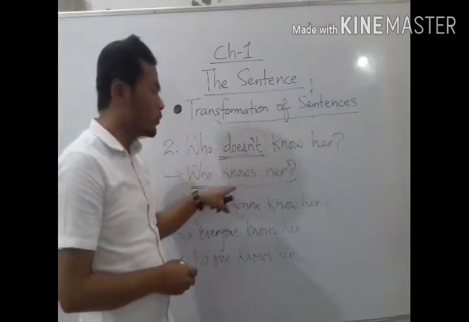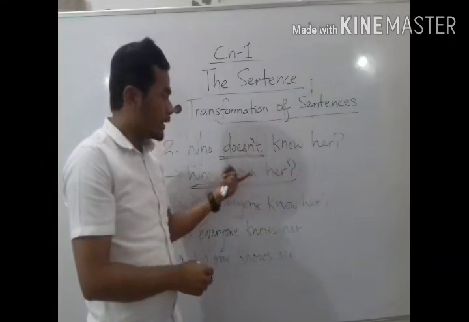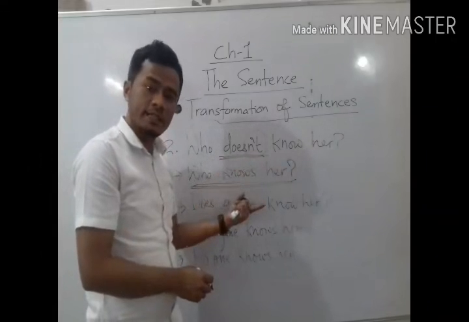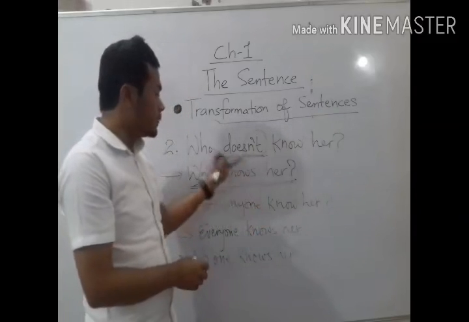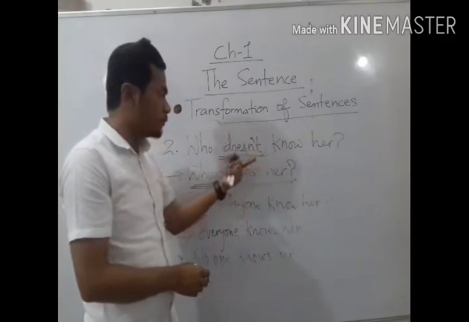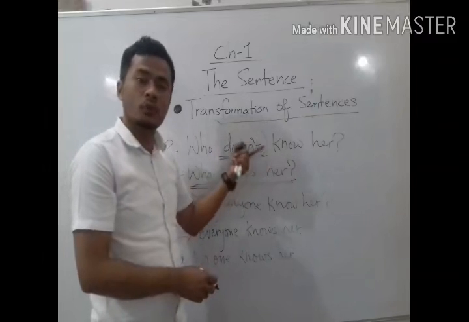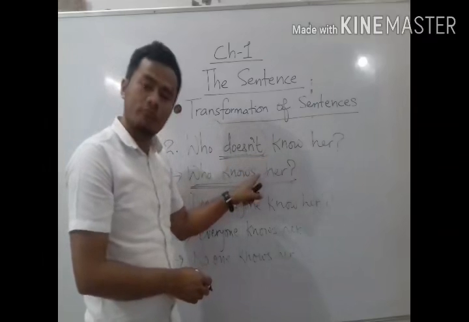The affirmative form is who knows her, because we don't have no or not here. So it is an affirmative sentence, but in interrogative form. In the same way, who doesn't know her? This is also an interrogative sentence, a WH question. Both are WH questions. One is negative and one is positive, that means affirmative.